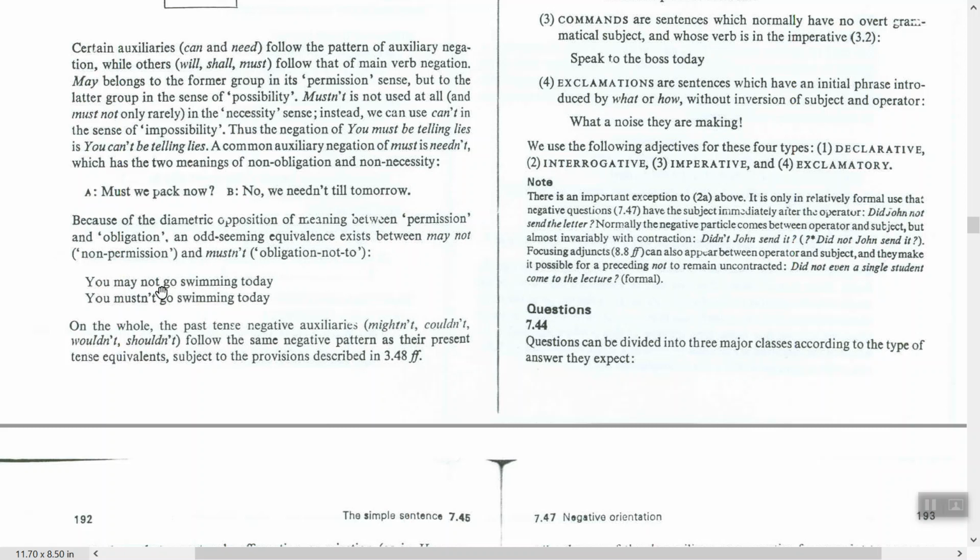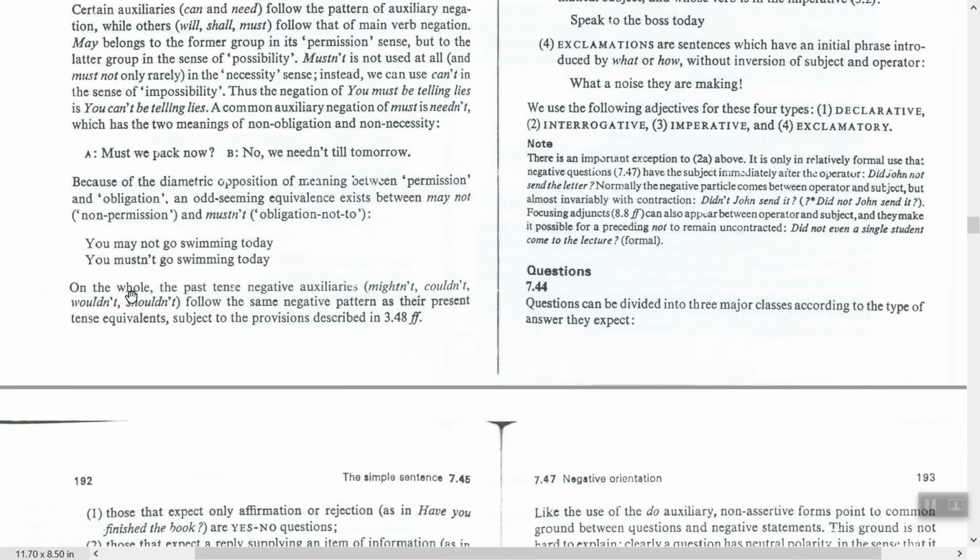Here the same idea. You may not go swimming. You mustn't go swimming today. Okay. On the whole, the past tense follows the same pattern. So the same thing: if we have past tense, may not, might not, cannot, could not, will not, would not. The same. They follow the same negative pattern. Okay. The same thing.